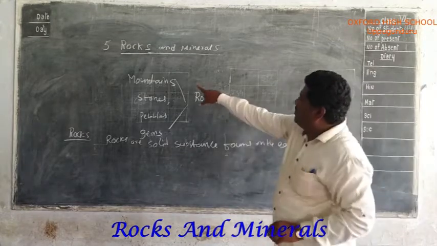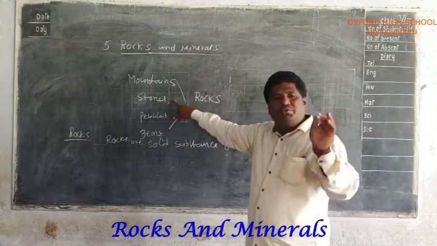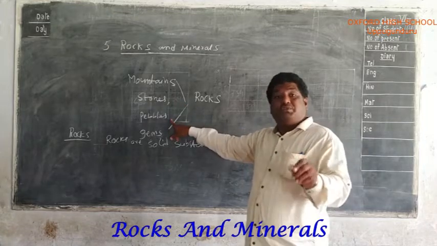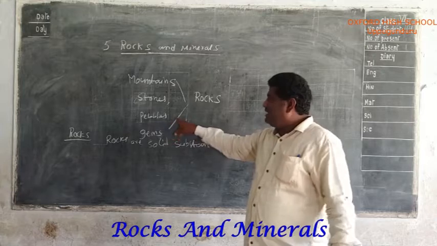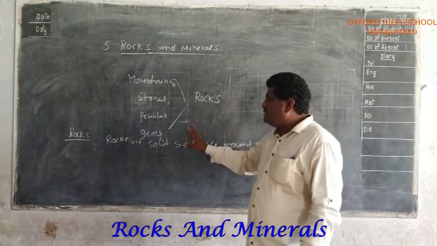For example, mountains we see only on the surface of the earth. Stones we see on the surface of the earth. Pebbles also we see on the surface of the earth. Next, gems also we see on the surface of the earth.